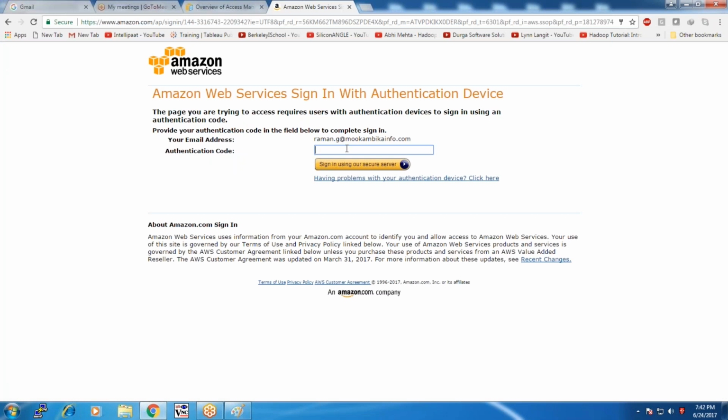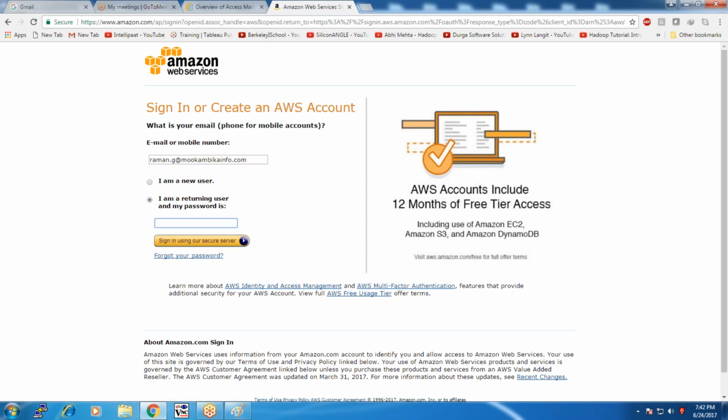Here, it will generate the authentication code. That authentication code will be refreshed every one minute. I am going to enter my code. In your mobile, you can check it. At this time my code is a 6-digit code.